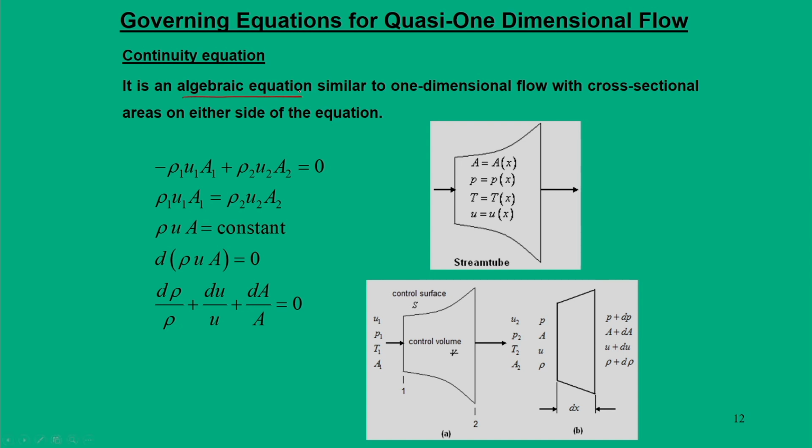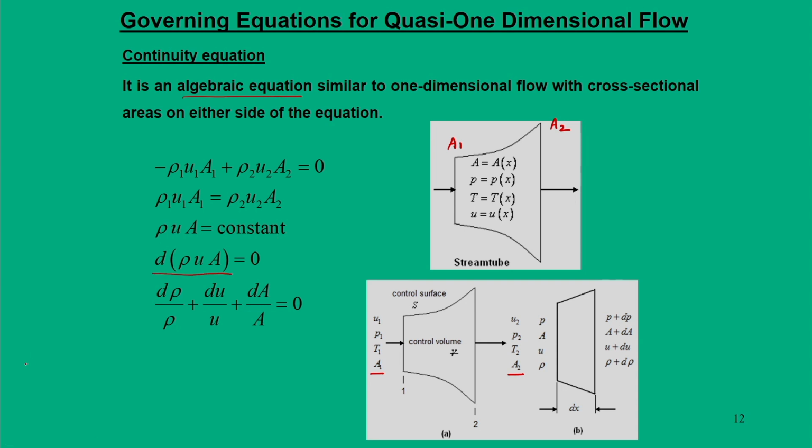The very basic difference that we are bringing here is that in previous equations the area was assumed to be constant, but here we are saying the area is A1 at section 1 and A2 at section 2. Likewise these areas are defined. So, we get a straightforward continuity equation, algebraic in nature, that is rho 1 u 1 A 1 is equal to rho 2 u 2 A 2. Otherwise we can say rho u A is equal to constant, then we can differentiate this.